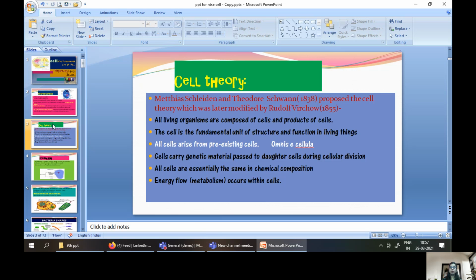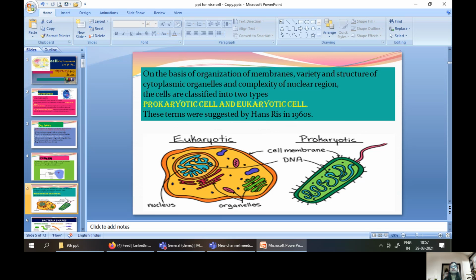And what are the properties of the cell? Cells carry genetic material, which they pass from one generation to the next, and every cell follows the same chemical composition, and energy flow, meaning metabolism. That is, catabolism and anabolism occur in every kind of cell. So there are two types of cells: the prokaryotic cell and the eukaryotic cell. The terms were given in the 1960s by Hans Ris.